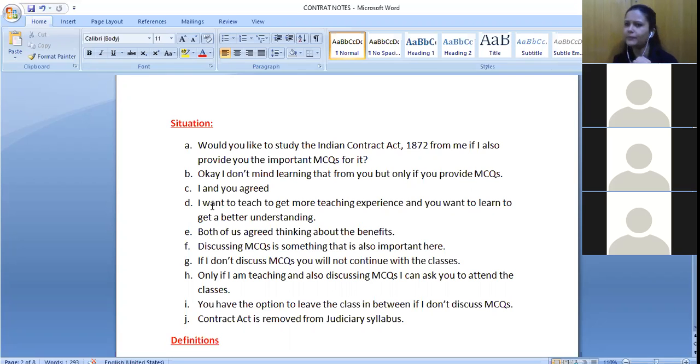Maybe you want to prepare better for your exam. So what is this particular thing? Fourth thing, what is this? Consideration. Yeah, the fourth thing is consideration. So what is the definition of consideration that is being given under the Act?